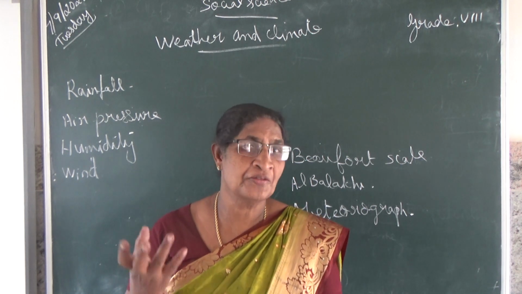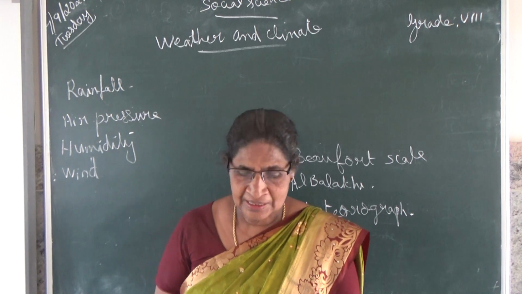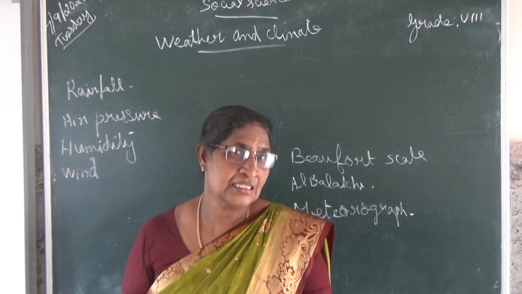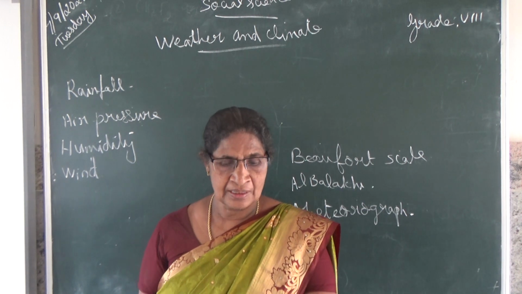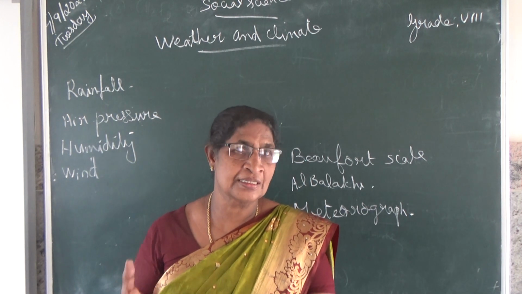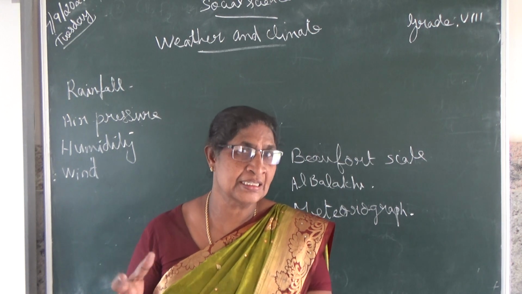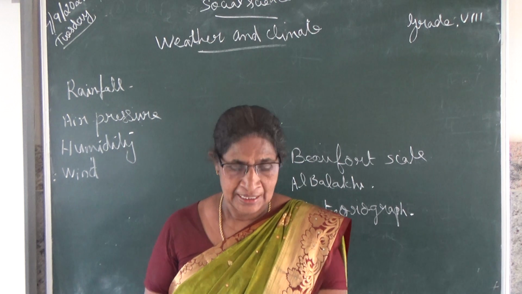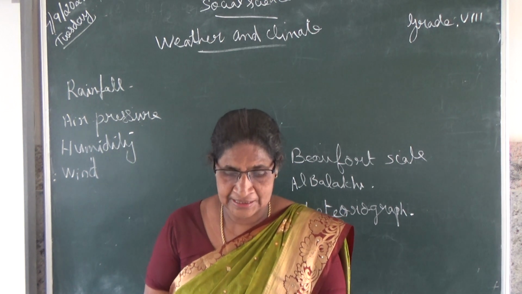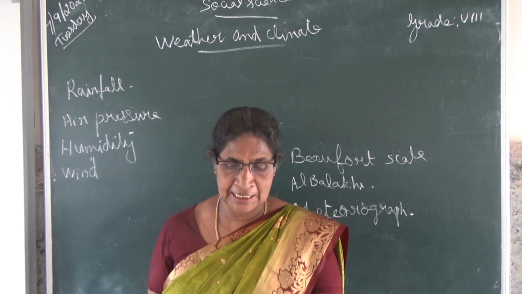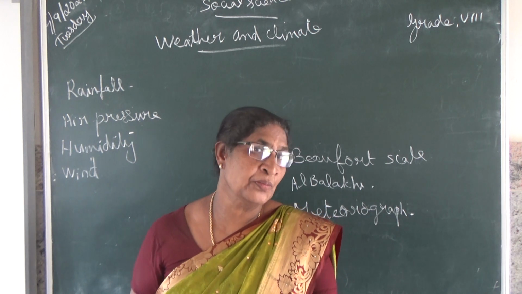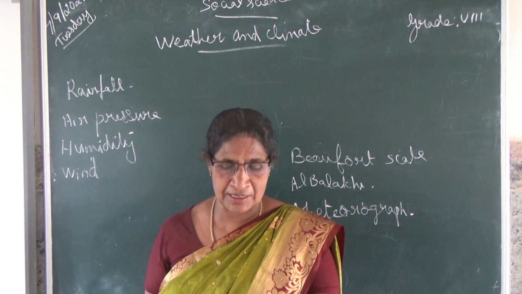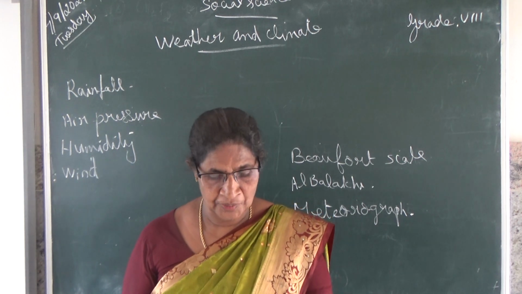Then air pressure. What is air pressure? The weight of air above a given area on the earth's surface is called air pressure. That area's weight of the air is called air pressure. Air pressure is measured by an instrument called an aneroid barometer.